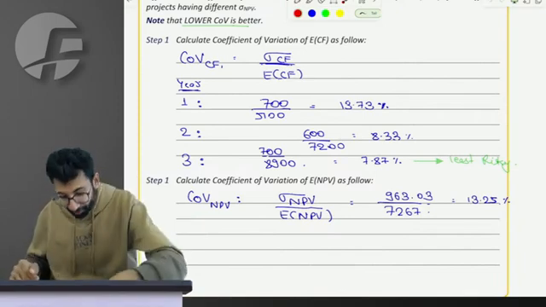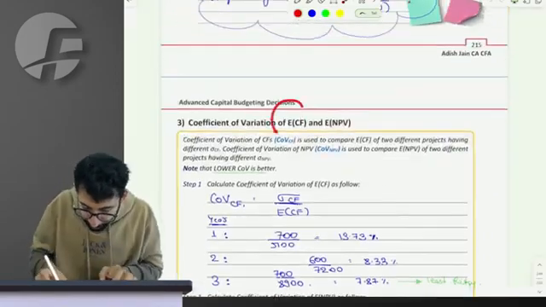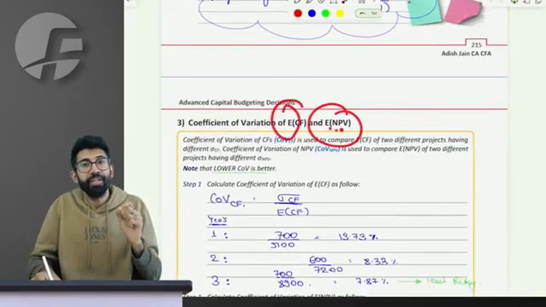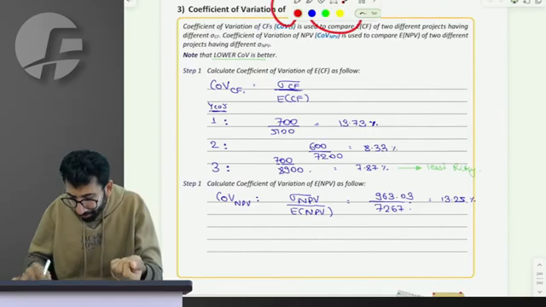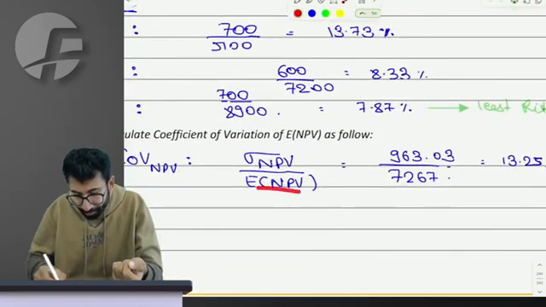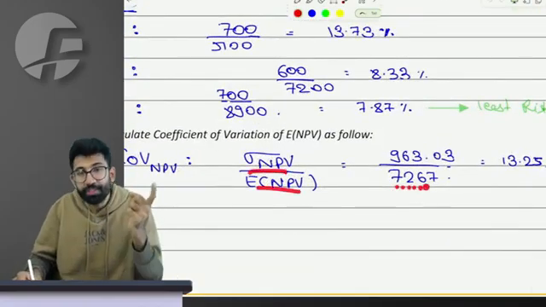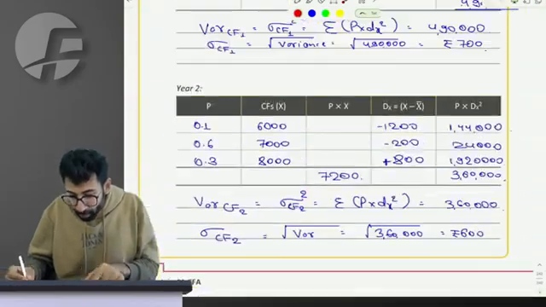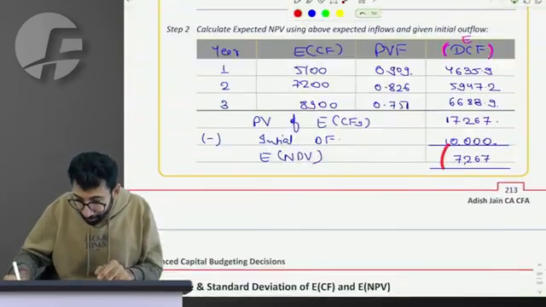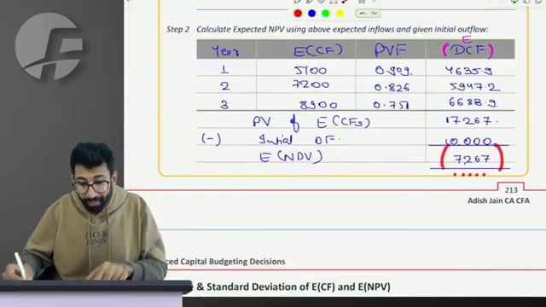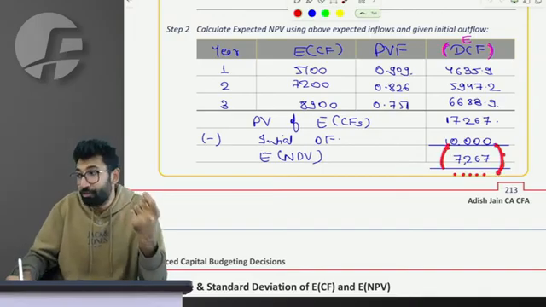Lower. Perfect. Sir, what you are doing for cash flow, the same thing you can do at NPV level. Because even for NPV, you have expected NPV and the risk of NPV. I am expected to earn 7267 as my NPV. The expected NPV you learnt on the very first page.